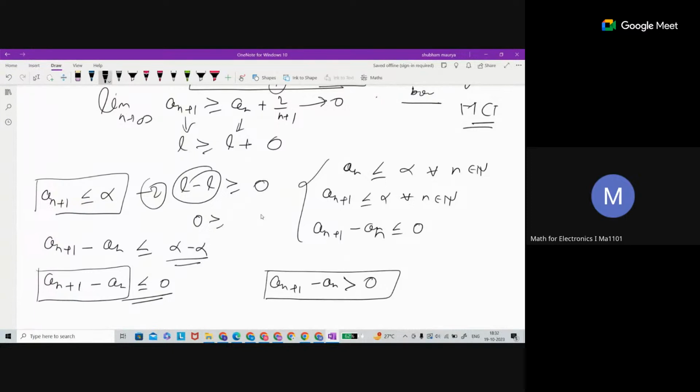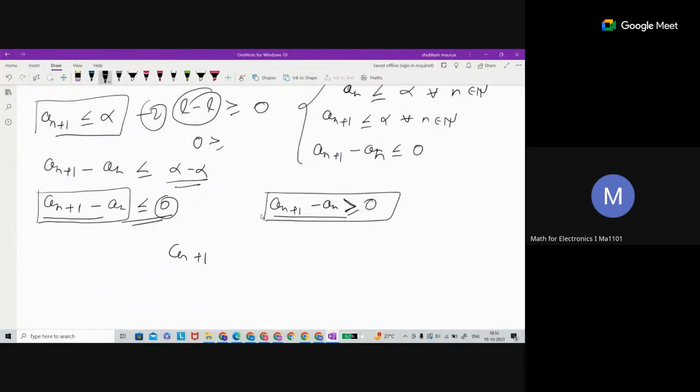Here the word strictly is helpful. Otherwise, if this were happening, then 0 could be possible. Even if an plus 1 minus an is less than 0 and an plus 1 minus an is greater than 0, this tells you that an plus 1 equals an. If you assume this, then it is true for all n belonging to N.